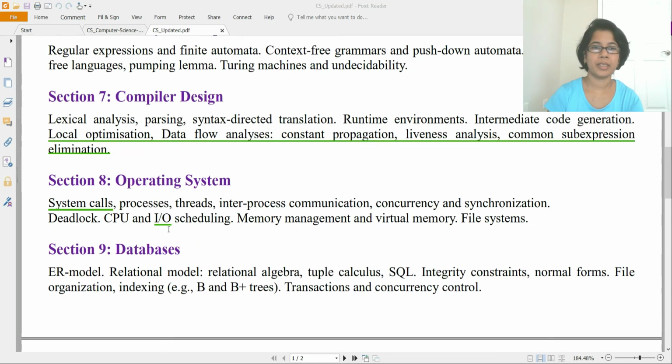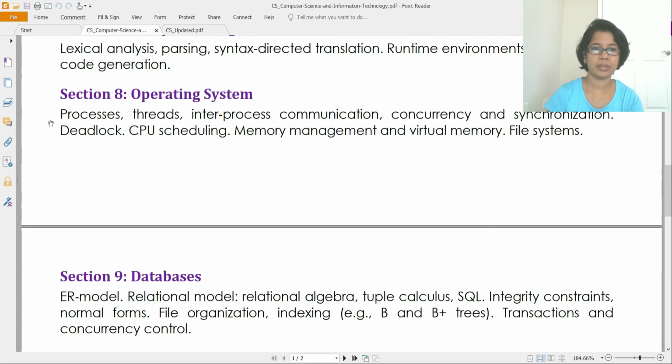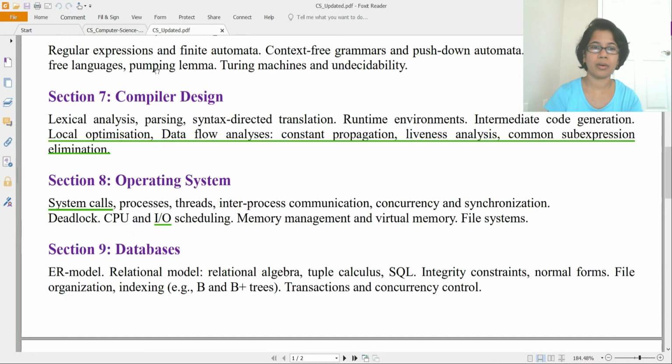Okay, next is operating system. Previously, they had process, thread, inter-process communication, concurrency and synchronization, deadlock, CPU scheduling, memory management, virtual memory, file system. But now they added system call. Actually there is a function called fork function, and previously GATE questions also came from this. And when I was teaching in GATE coaching, I also taught that specific fork function. So now they specify you also cover that.